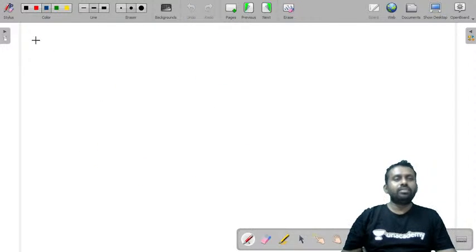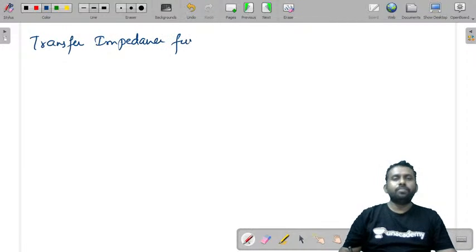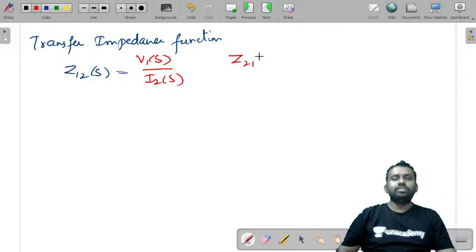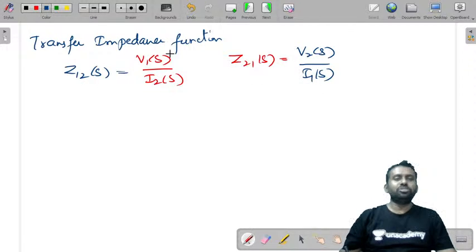Let's also write the transfer impedance function. What is the transfer impedance function? Z12 of S is equal to V1 of S by I2 of S. Z21 of S is equal to V2 of S by I1 of S. It is a ratio of voltage transform at one port to the current transform at the other port, right?